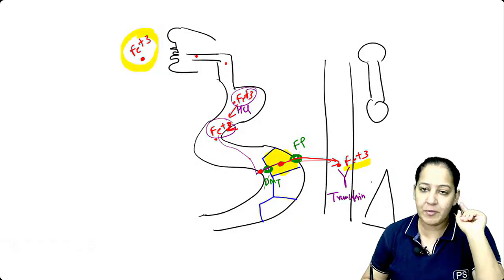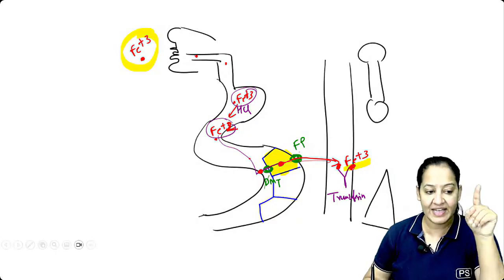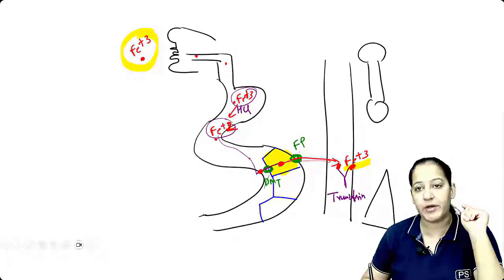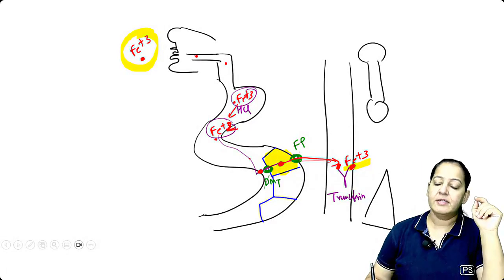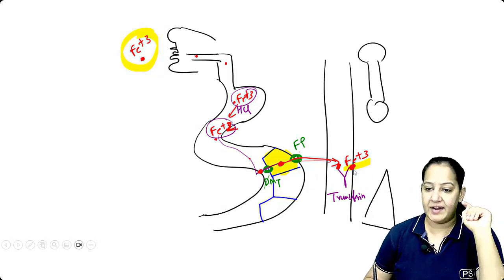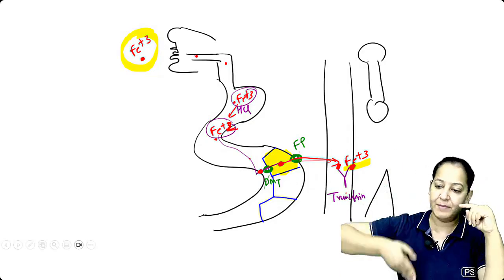On one scooter, how many people sit? Two people sit. In the same way, on one transferrin, two molecules of iron will sit. And transferrin will carry the iron everywhere. FP is ferroportin. Okay, it is the name of the receptor, the name of the transporter. So transferrin is the transporter of the iron. On one transferrin, 2 molecules of iron sit and it is transmitted throughout the body.